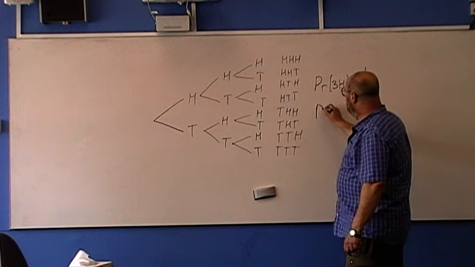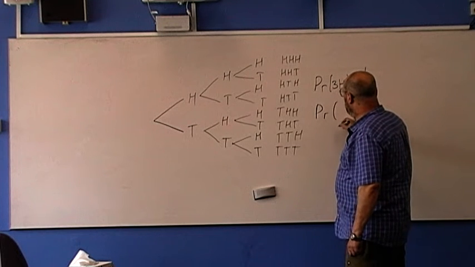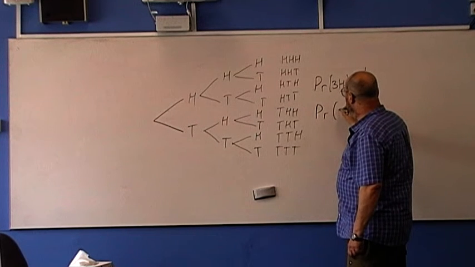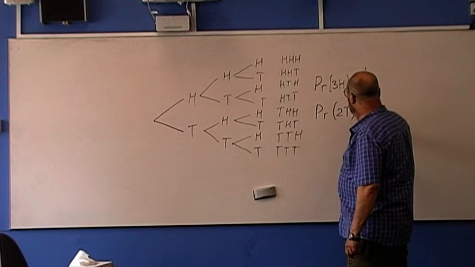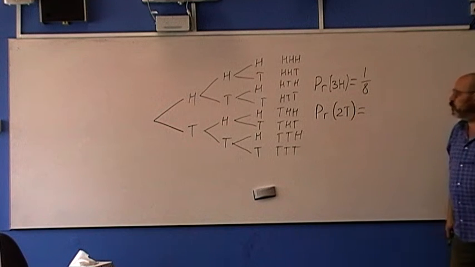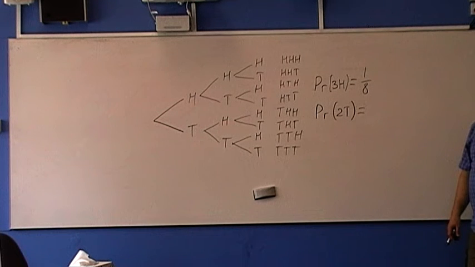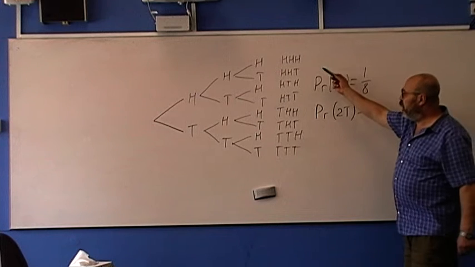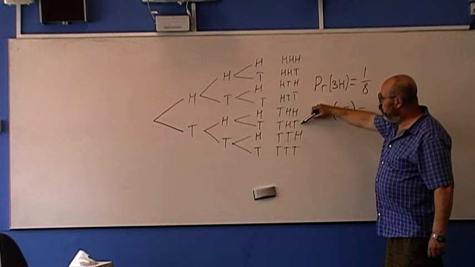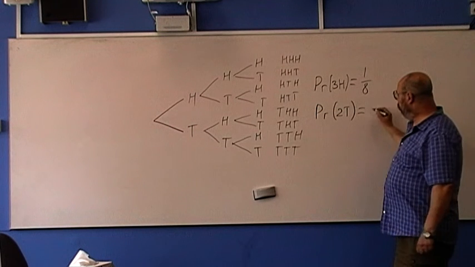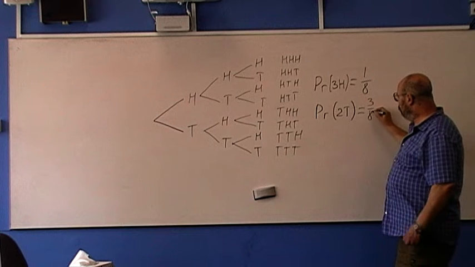What is the probability of getting exactly two tails? We have two tails in 3 cases, so 3 out of 8. That was a trick question.